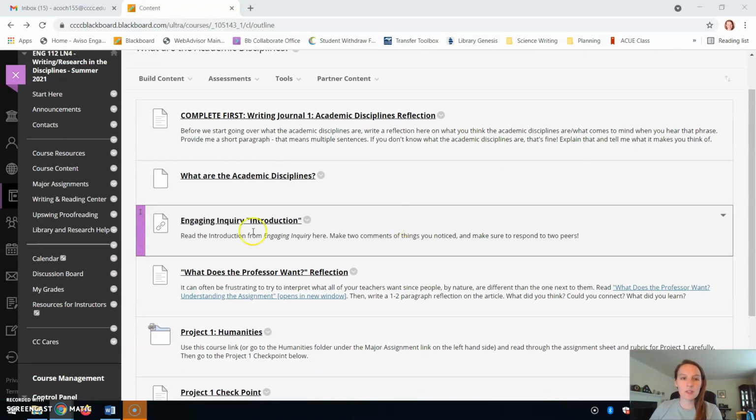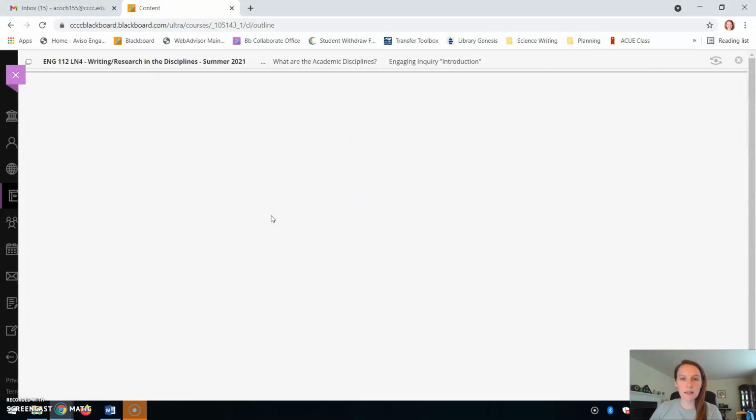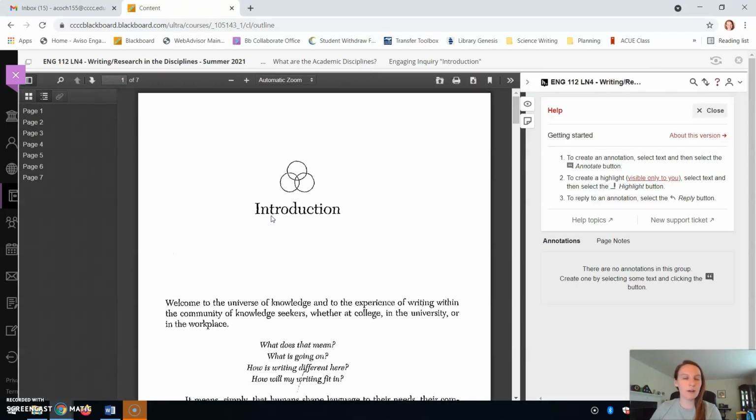The first one you will see is this engaging inquiry introduction. It gives you the directions here. Read the introduction from engaging inquiry, make 2 comments of things you notice, and then respond to 2 peers. So I'm going to click into the link and it'll launch me to this activity without you having to log in too much elsewhere. And you don't have to go to another website with a code or anything. It's just a direct link.